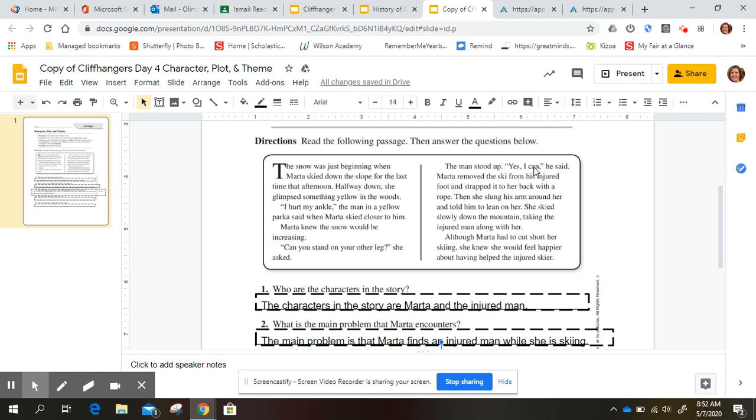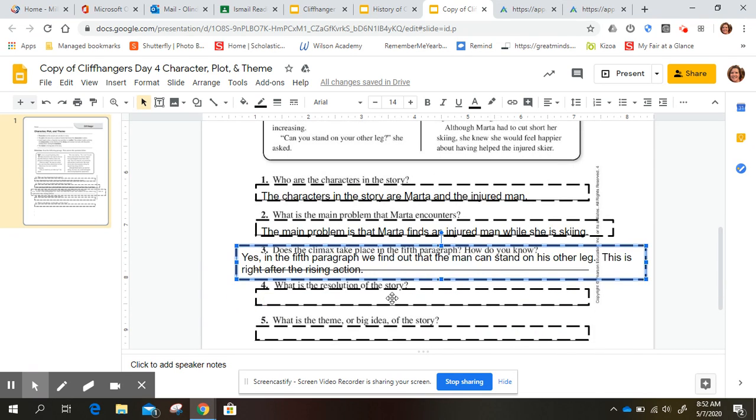So it says, the man stood up. Yes, I can, he said. Marta removed the ski from his injured foot and strapped it to her back with a rope. Then she slung his arm around her and told him to lean on her. She skied slowly down the mountain, taking the injured man along with her. So the resolution of the story, how are they solving the problem? The resolution